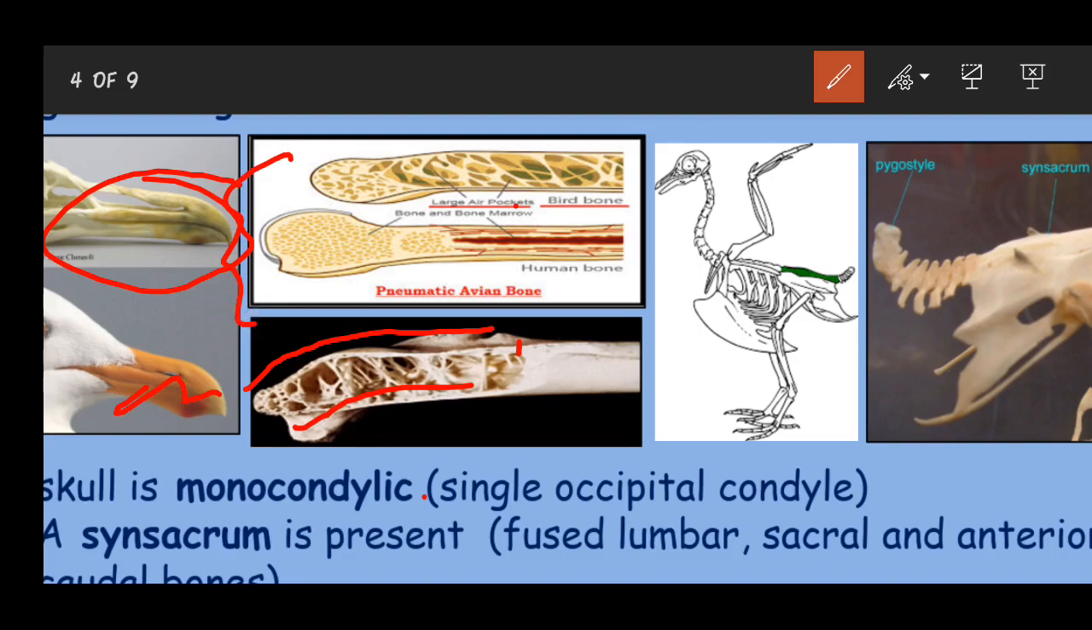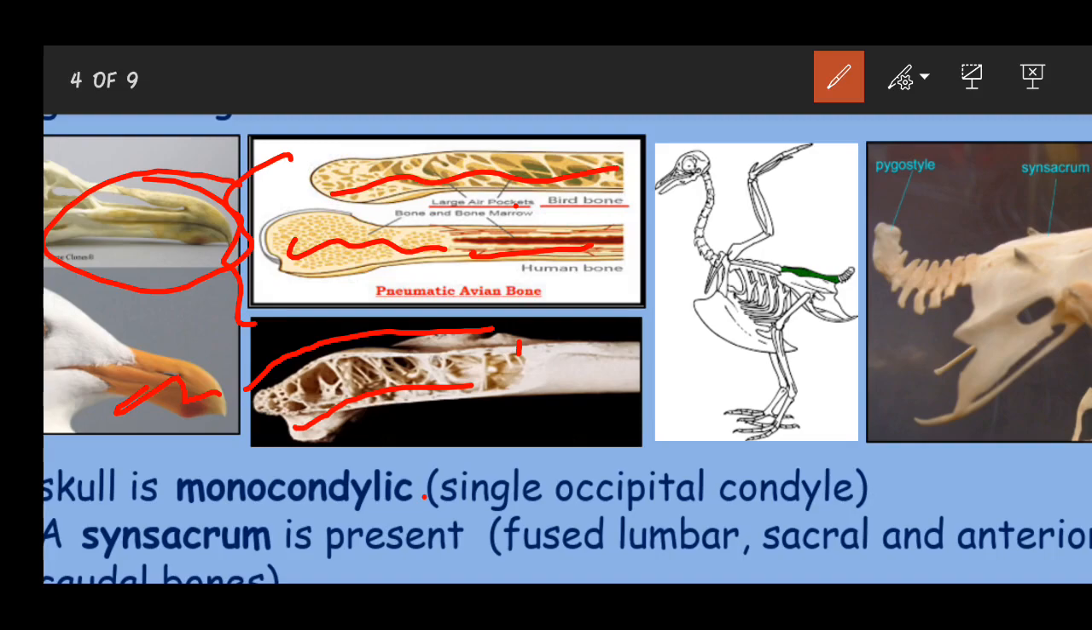In the avian bone, you can see the air cavities of the pneumatic bone. In the case of the human bone, the bone is completely filled with calcium, studded with calcium deposit, and you can also see the bone marrow. In the case of Aves, bone marrow is not seen in every bone. It is seen only in certain bones like the femur, the humerus, etc. It is restricted to certain bones.